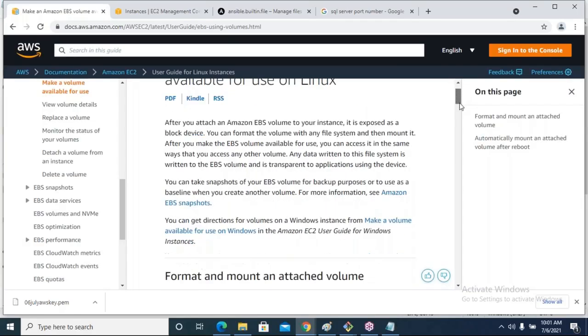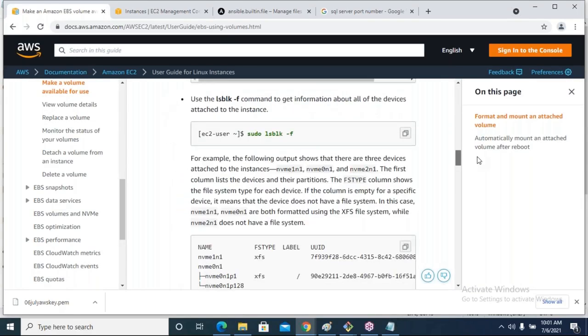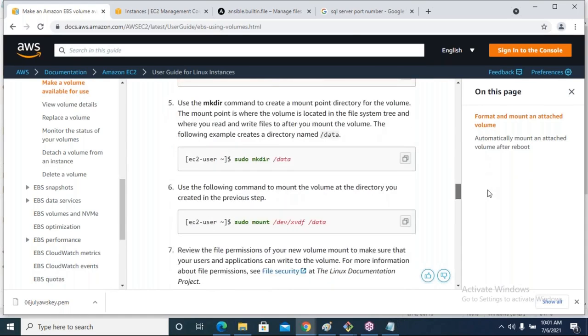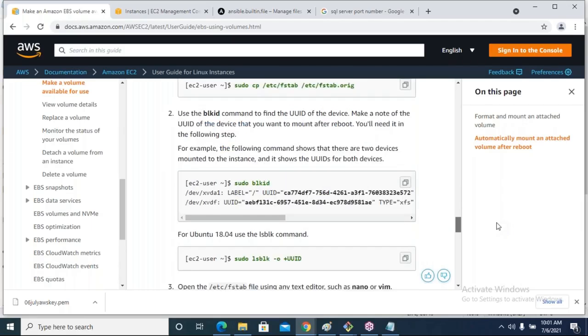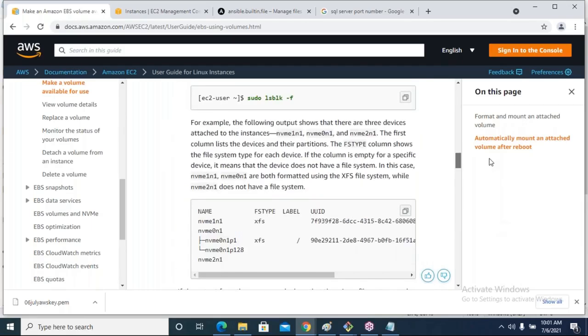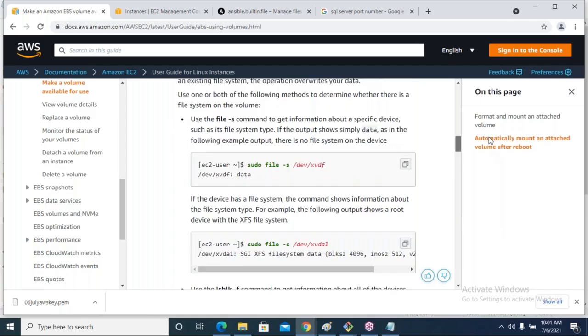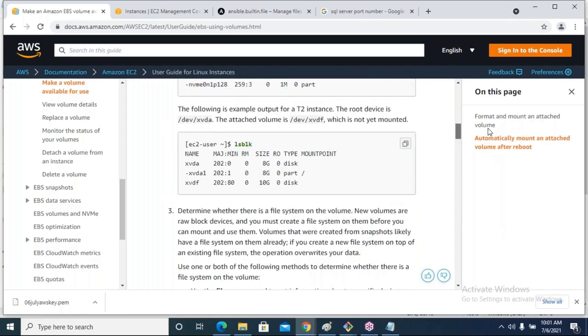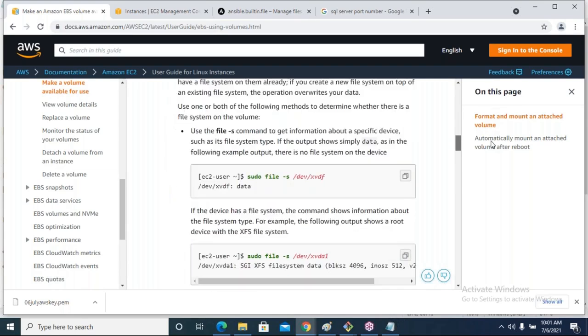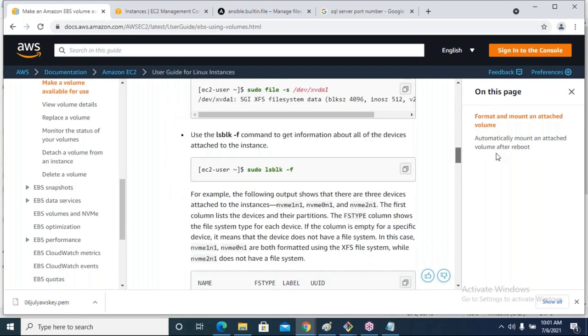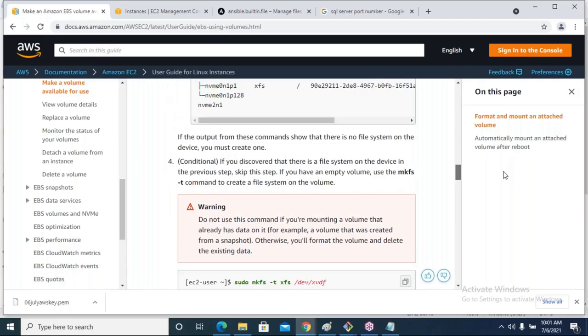Okay, just come down. You will see the commands like mkfs, something like that. This is the command.